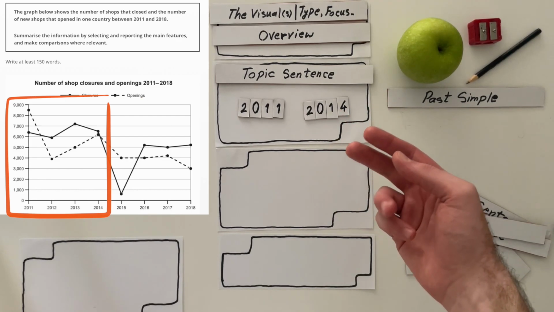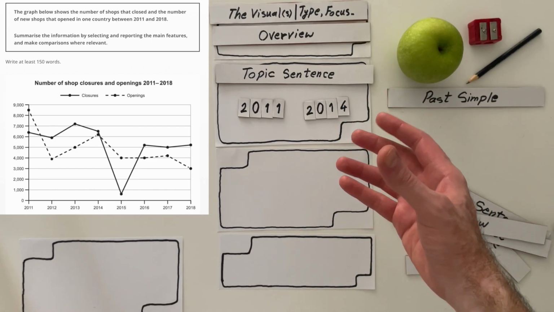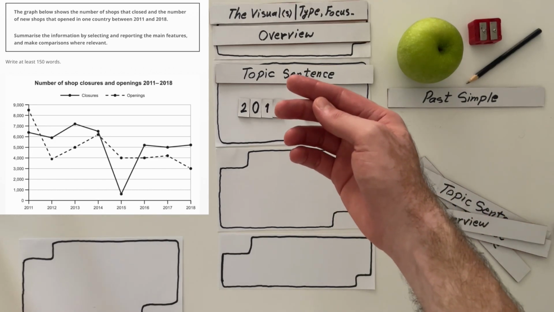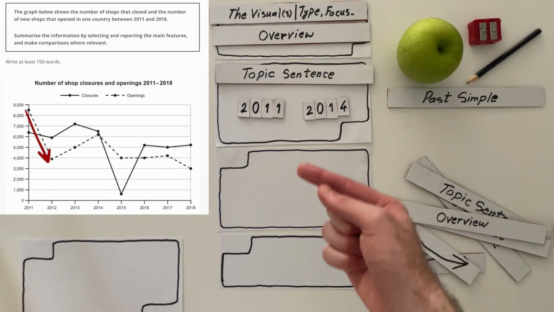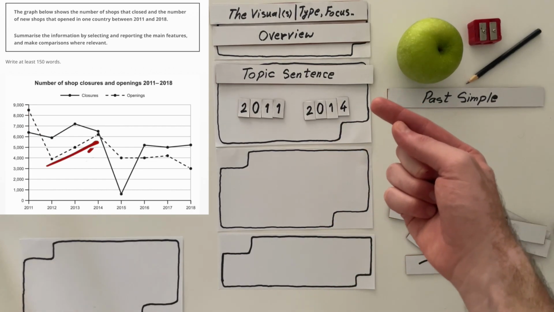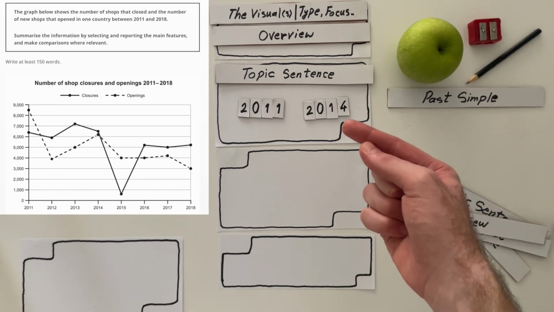Now we can talk differently. All of a sudden, the line graph is now different. And we had a sharp decline for openings, and then it recovered, but maybe only was able to recover half the way of its decline.